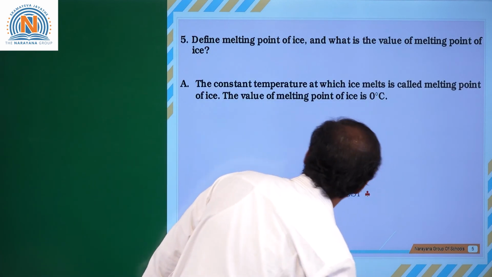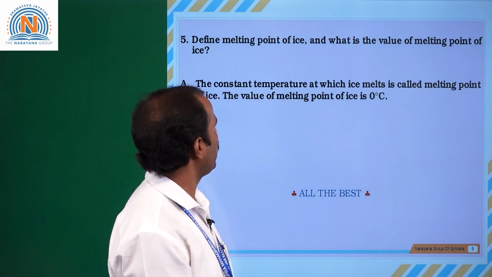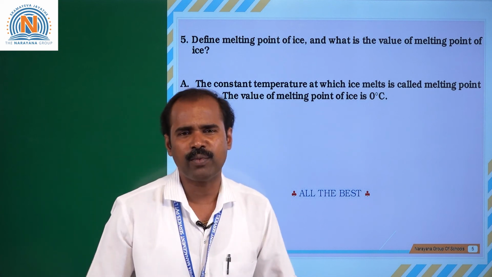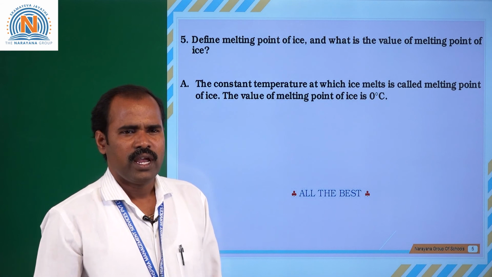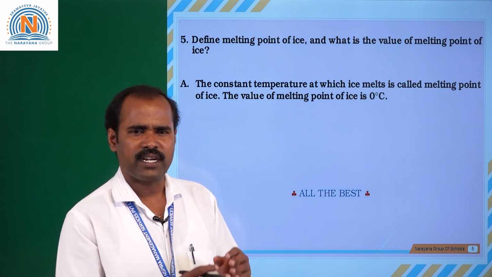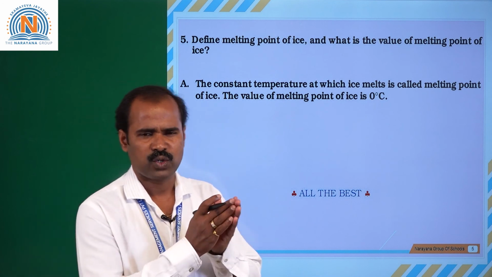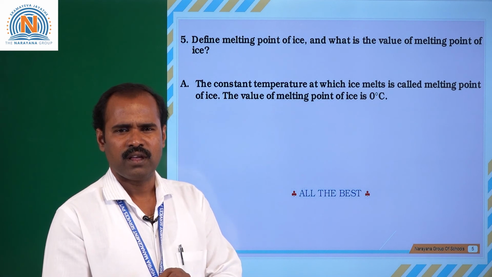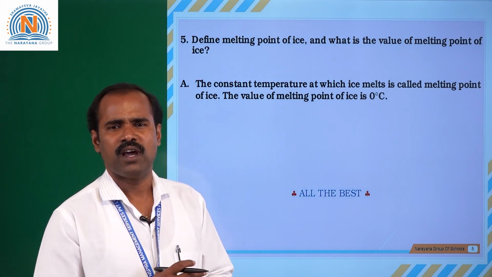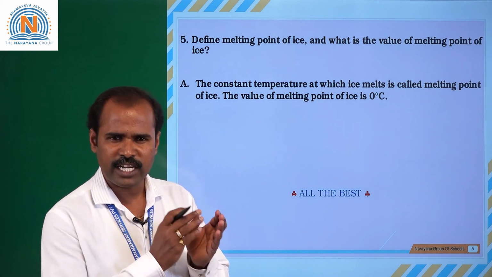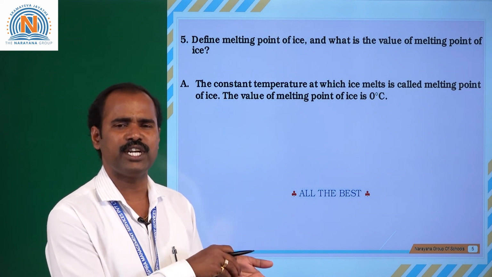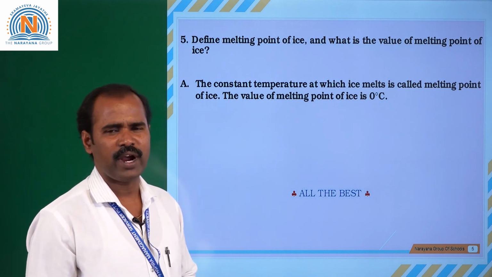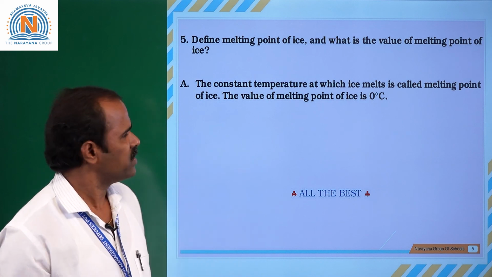Okay. Next question, define the melting point of ice and what is the value of the melting point of ice. Melting point of ice: at a particular constant temperature, the total ice gets converted into liquid, that is water. That temperature is called the melting point temperature. A constant temperature at which the ice gets converted into water is called the melting point temperature. So the melting point temperature of ice is 0 degrees Celsius.